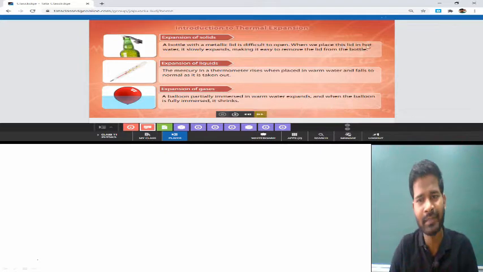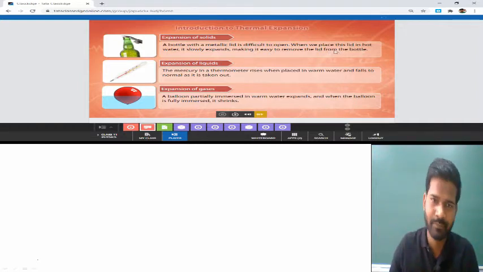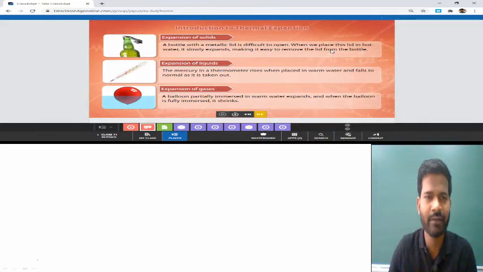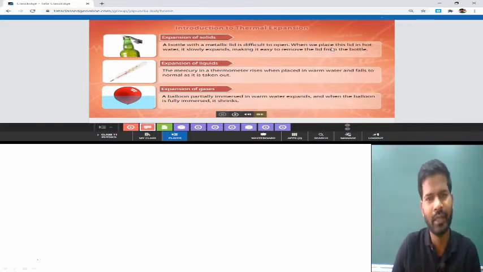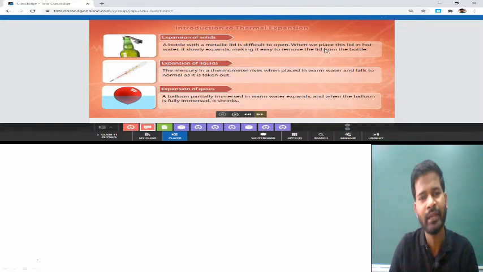When we place this lid in hot water, it slowly expands, making it easy to remove the lid from the bottle. It simply means we have a bottle in which the lid is tightly bound, but if we put this bottle in warm water, then the temperature is raised, and it makes the lid very easy to remove.